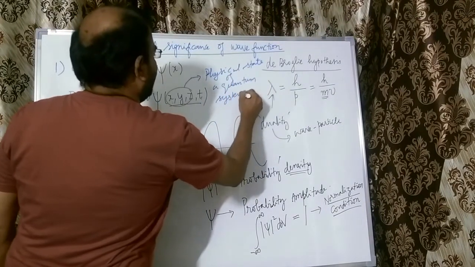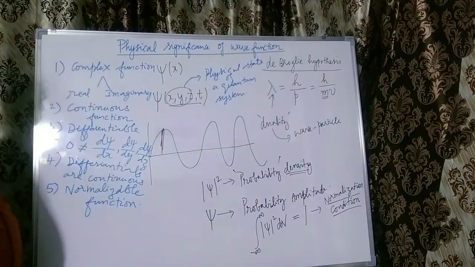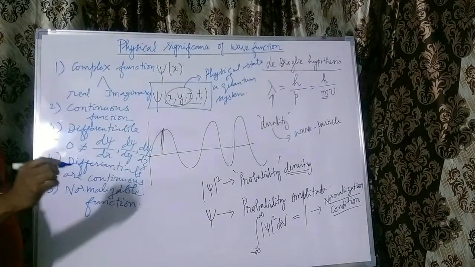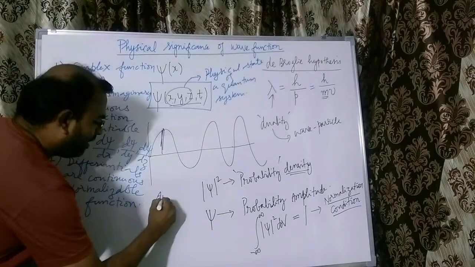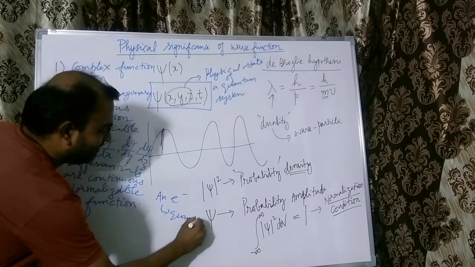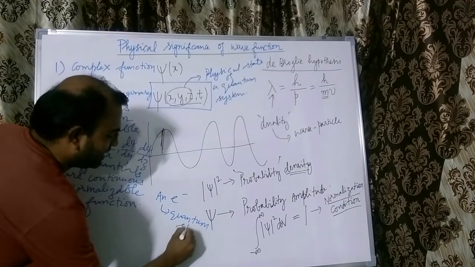For example, an electron. The wave function can represent an electron in a particular state. So an electron in a quantum state can be represented by an appropriate wave function.